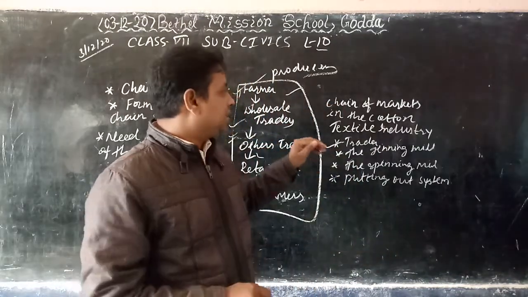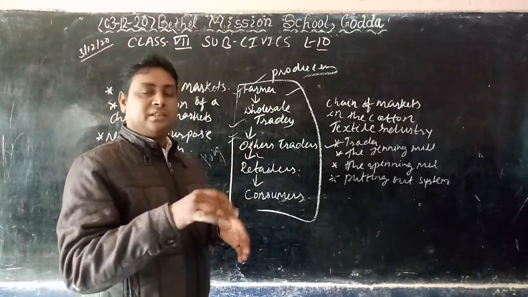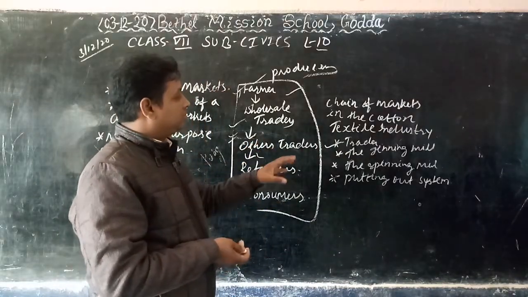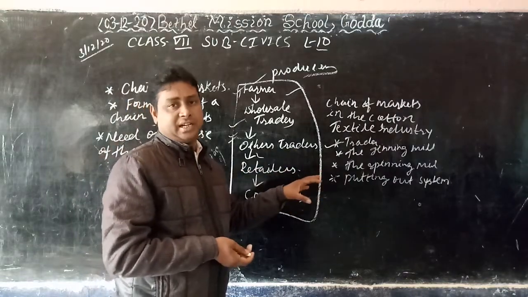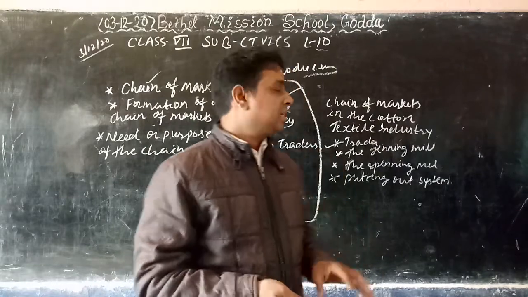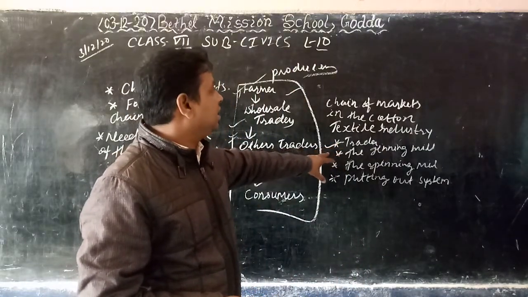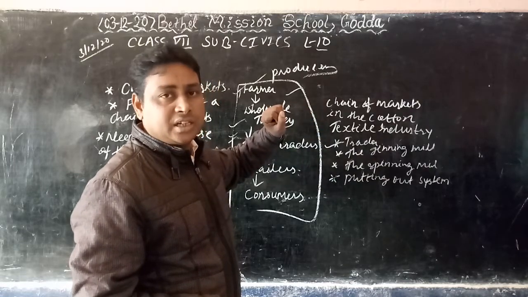After that, cotton clothes and other things are made in factories. So the trader was very beneficial at that time, and he was able to get benefit, because this person was a powerful person, and he is a link between the producer and the consumer.